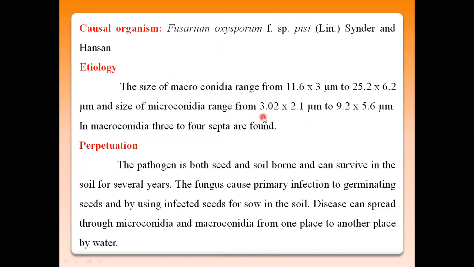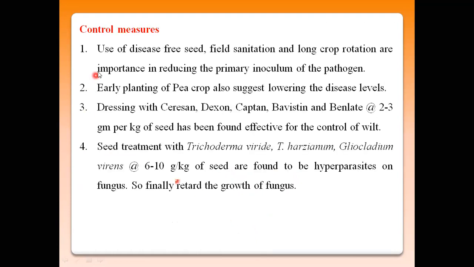Macroconidia and microconidia are produced inside the sporodochia. Primary infection is through infected seeds and crop residues or debris in the soil, and secondary infection is through macroconidia and microconidia. Control measures are the same as for the other crops already discussed.